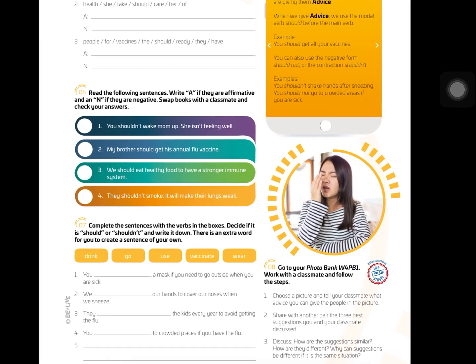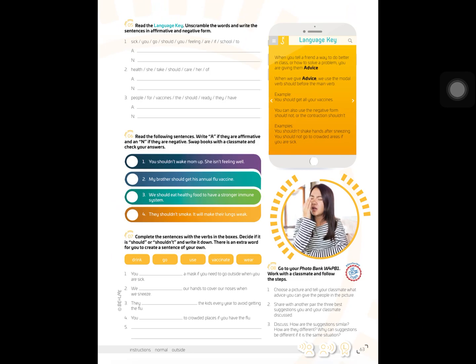Exercise 8, go to your photo bank, workbook 4, photo bank 1, okay? And then I am going to give you this picture in the platform, okay, for you to see it. Work with a classmate and follow the steps. Choose a picture and tell your classmate what advice you can give the people in the picture. Okay, so you have to answer these 3 questions according to the photo bank, week 4. Very good.